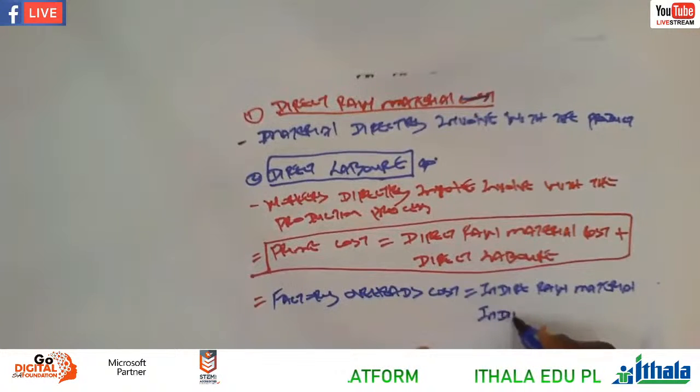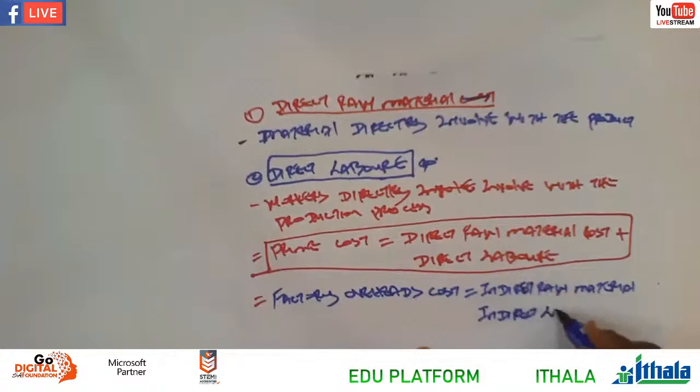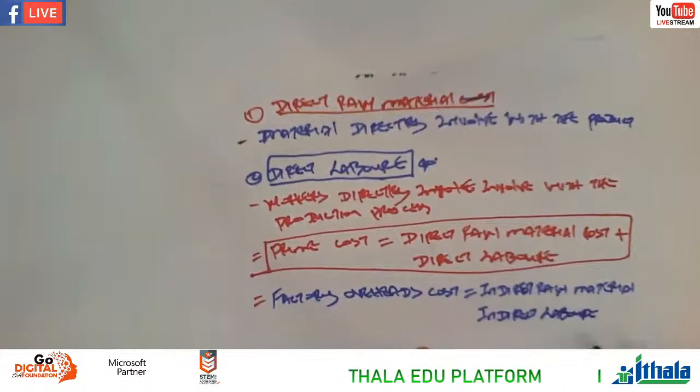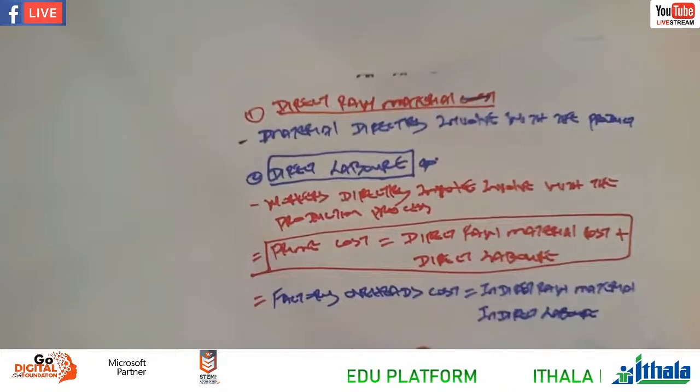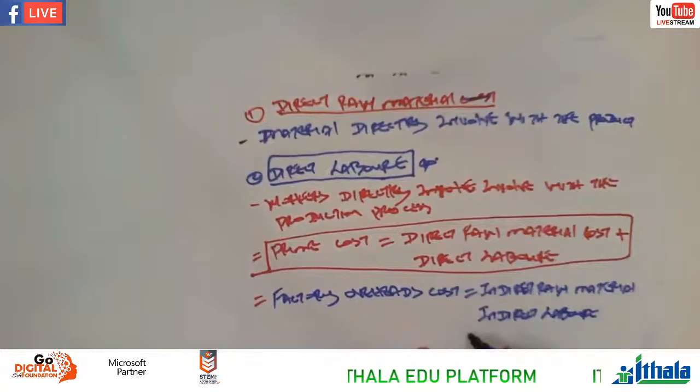The example of indirect labor can be at school, for instance. It can be security or the cleaners, as well as maybe the principal if not teaching, because it's indirect, because it's not interacting with the learners. If you interact with the learners in the case of the school, you are a direct labor. But if you just oversee or supervise, that is indirect. So it's part of factory overheads.